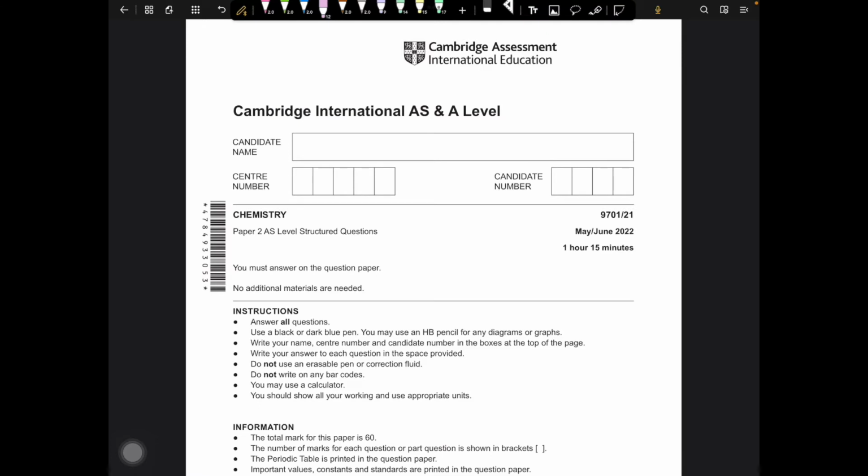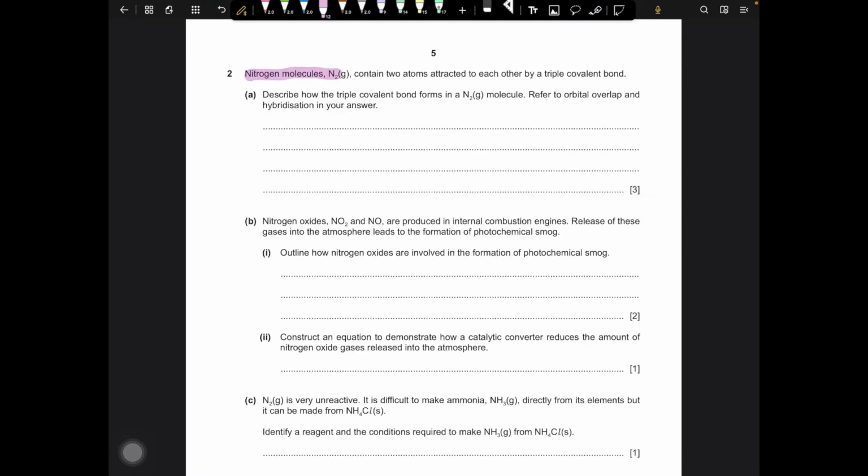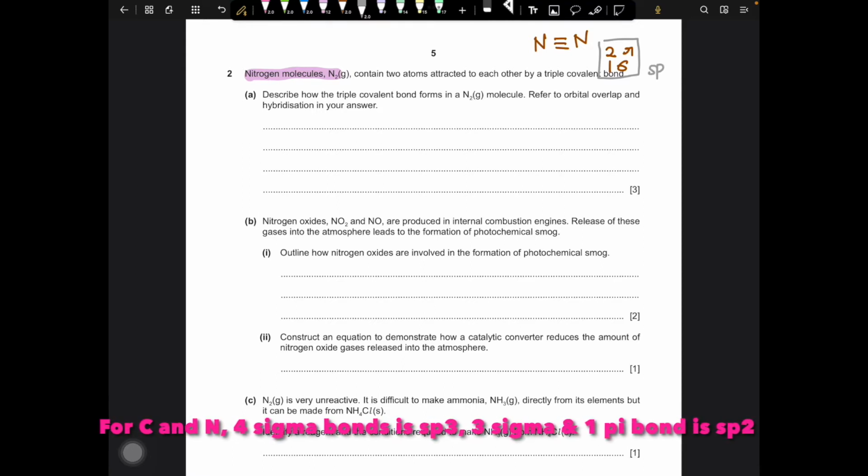This is May-June 2022, variant 21. We have nitrogen molecules. They are connected together by a strong triple bond. And as we know, a triple bond is made up of 2 pi bonds and 1 sigma bond. And in order for you to have 2 pi bonds and 1 sigma bond, the hybridization must be sp hybridization.